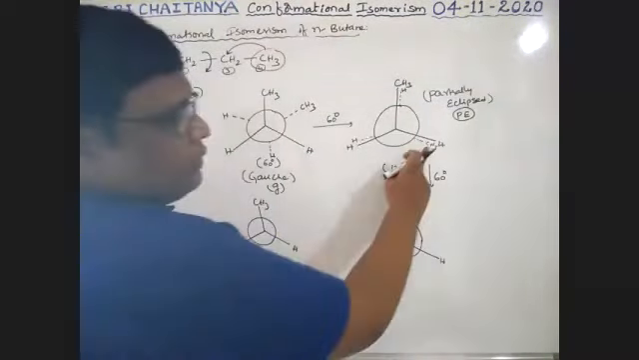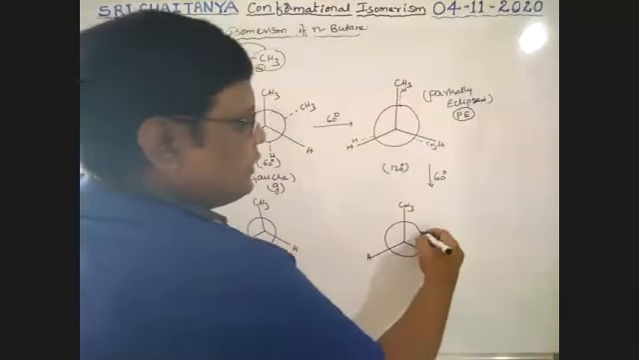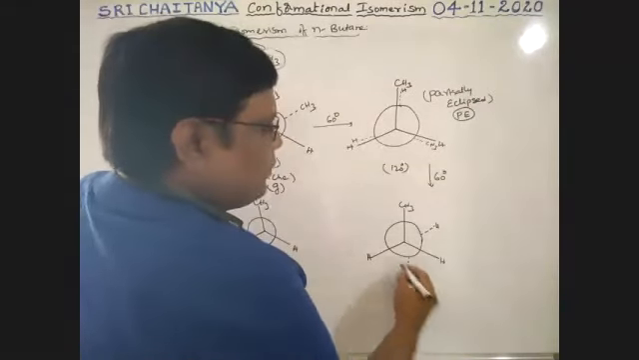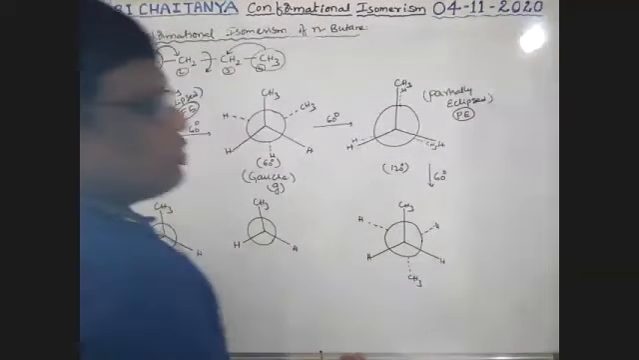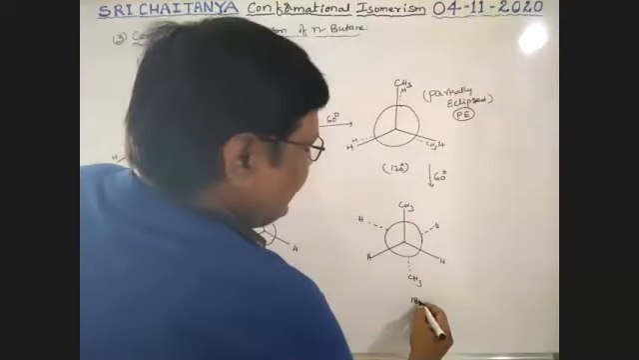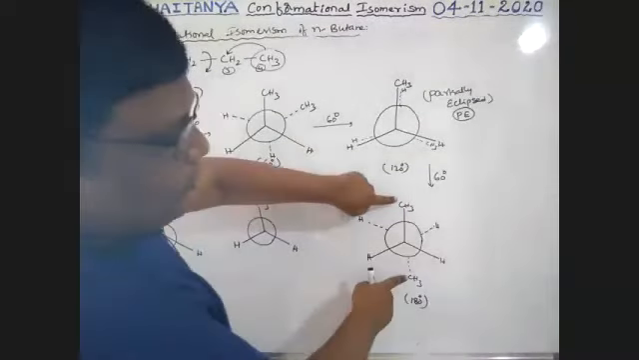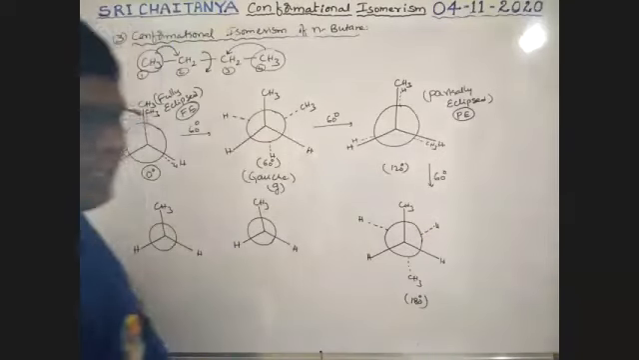Okay. Now, this methyl group here, this hydrogen here, this hydrogen here. So this is a hydrogen. This is a methyl group. This is hydrogen, boys, which is at 180 degrees after 120. See, boys, two methyl groups are opposite. Two hydrogens exactly opposite.